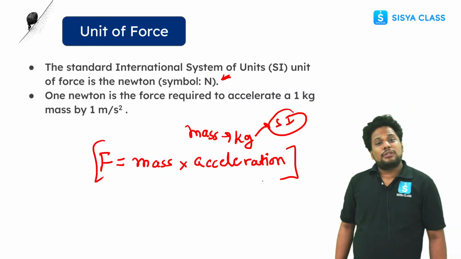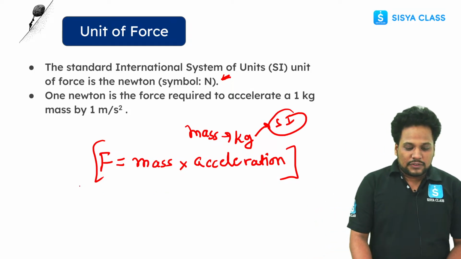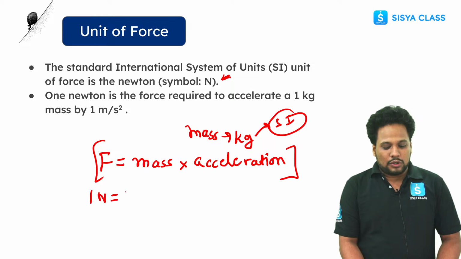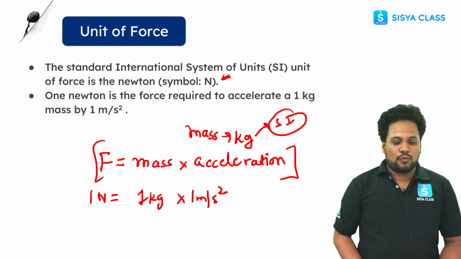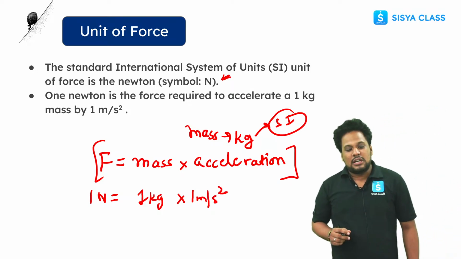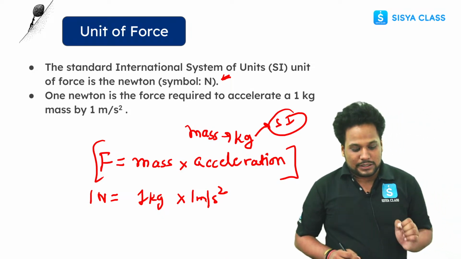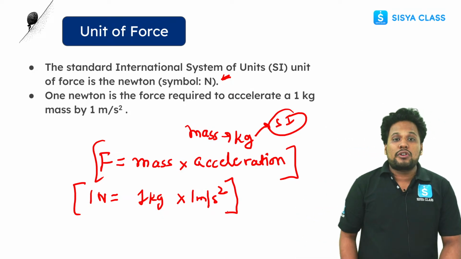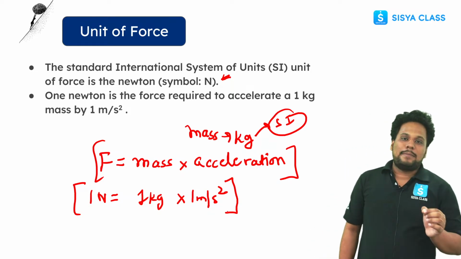Now if someone asks you to describe what is 1 Newton, how are you going to define it? 1 Newton is equal to 1 kg into 1 meter per second square. So 1 Newton is the force required to accelerate a 1 kg mass by 1 meter per second square.